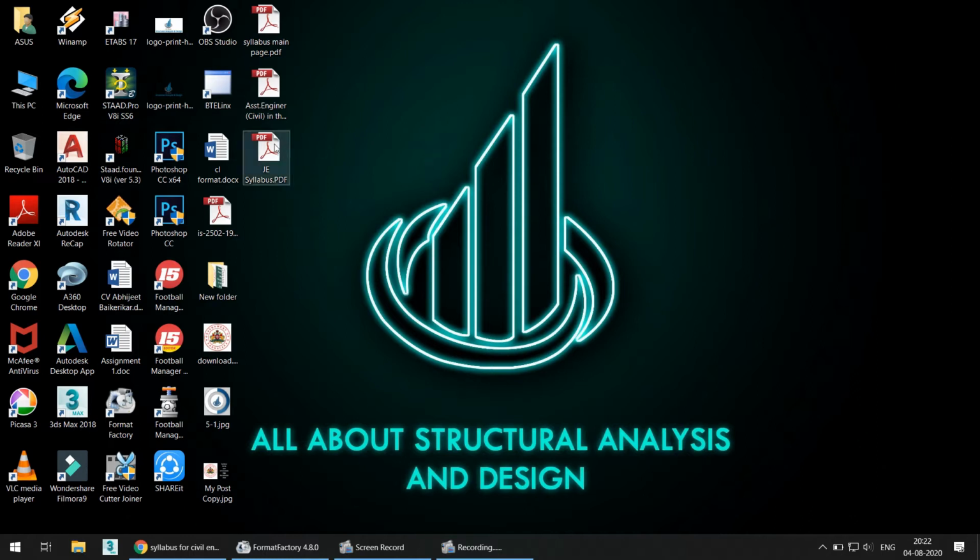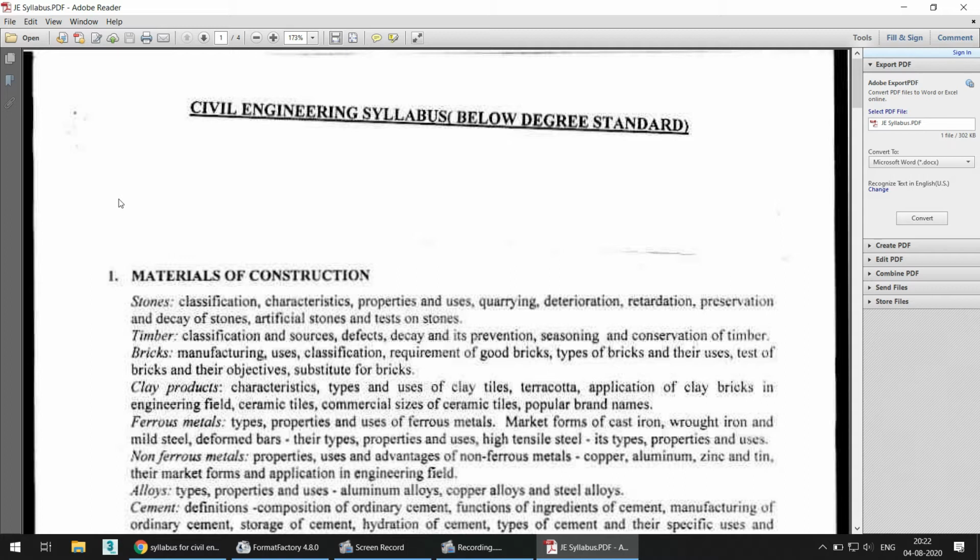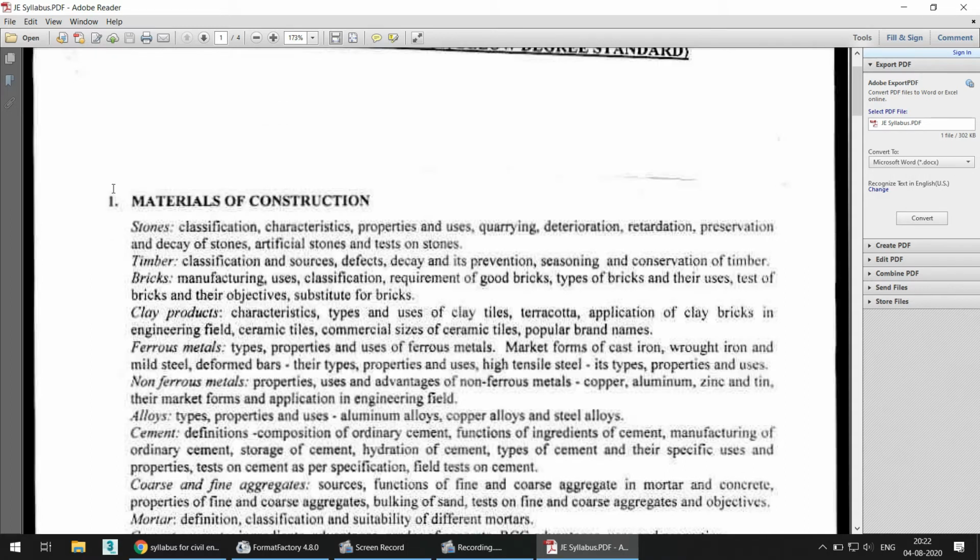I have downloaded this syllabus from the KPSC website, and here it says civil engineering syllabus below degree standard. Degree is your Bachelor of Engineering, so below degree is your diploma. This syllabus is for the junior engineer post. The first thing they have mentioned is materials of construction.